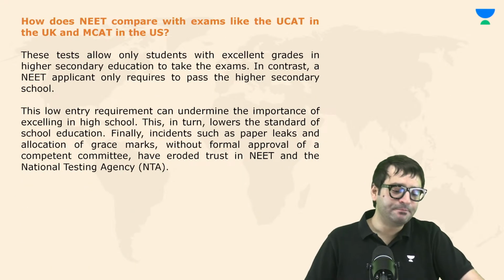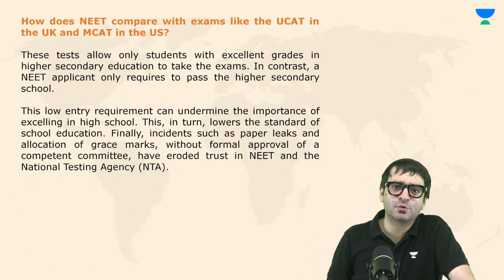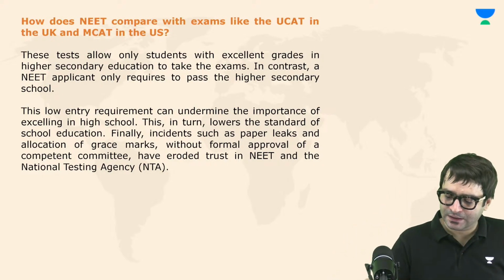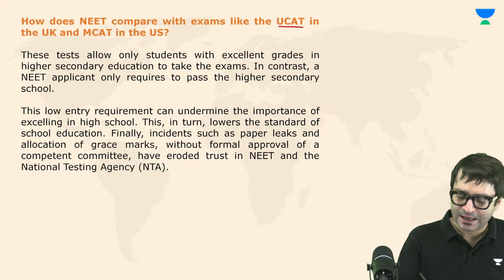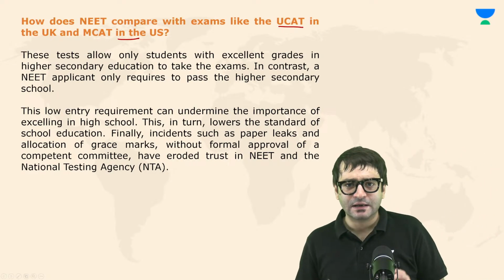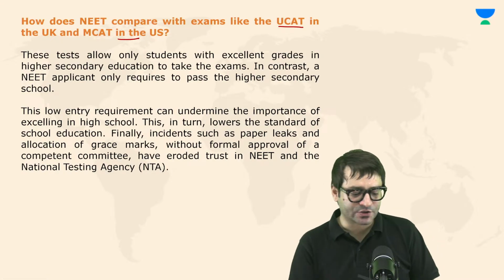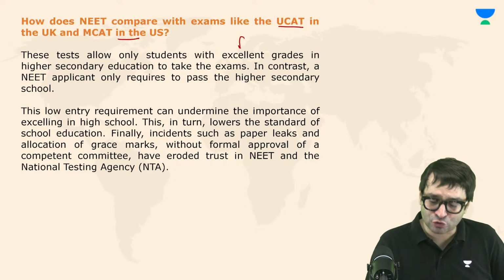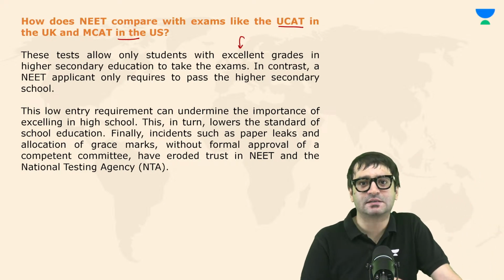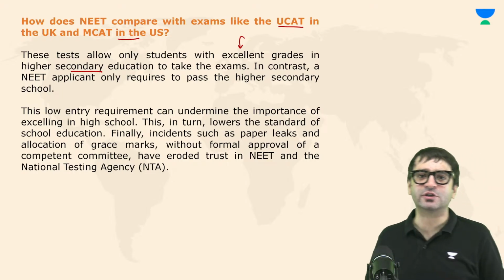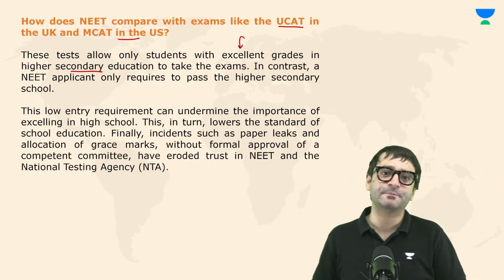But at the same time, look at the other countries of the world. For example, UCAT in UK, MCAT in United States. How do these examinations function? In these countries, only those students who have excellent grades, excellent performance in higher secondary education, are allowed to take the exams.